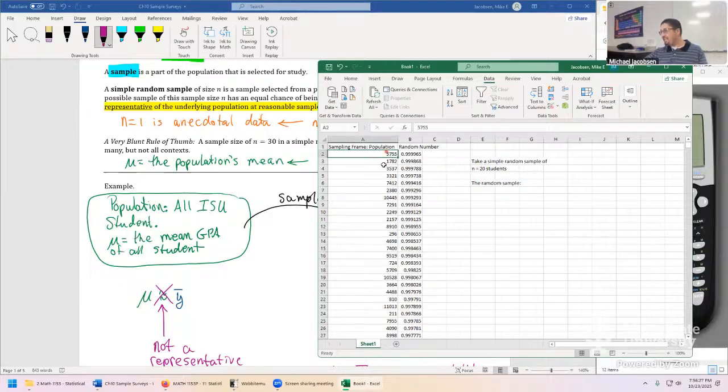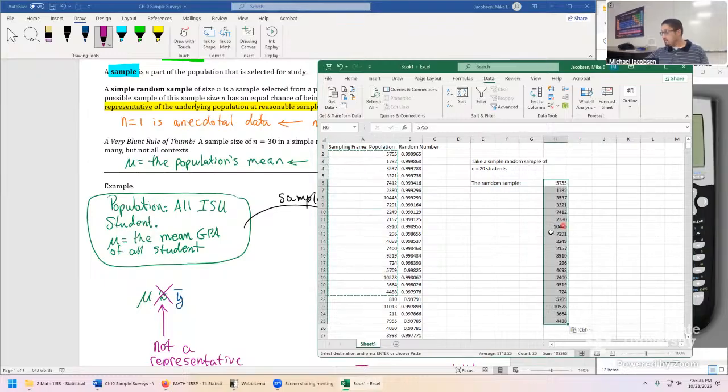That didn't work. Let me try again. So it'd be those students. So this is how statistics looks.